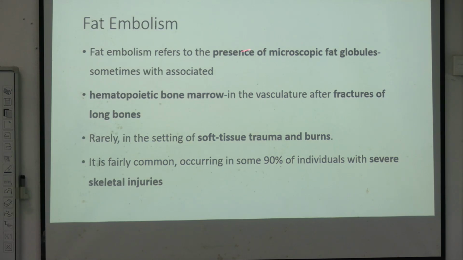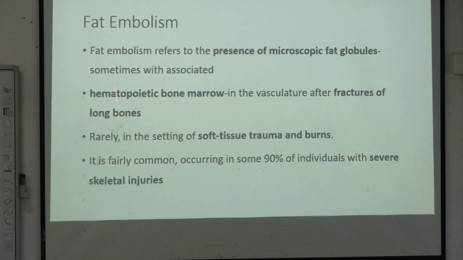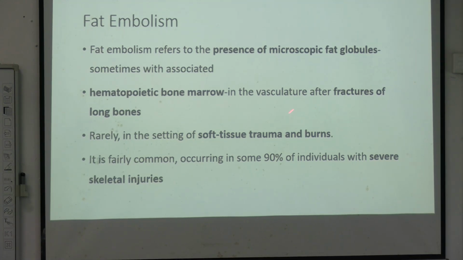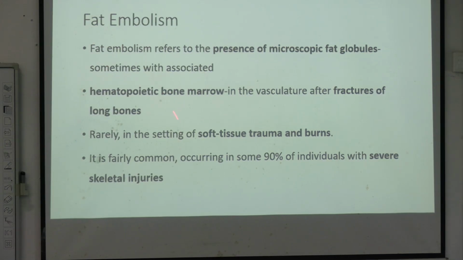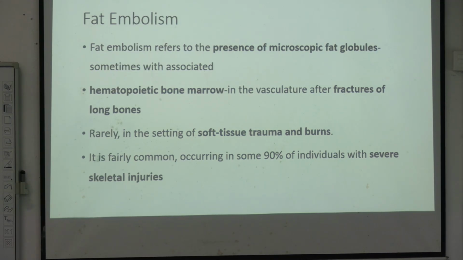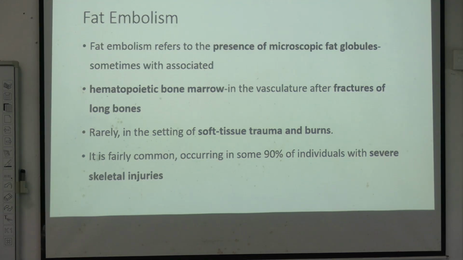Now fat embolism. This is the presence of microscopic fat globules inside the circulation. So what happens is, whenever there is fracture of a long bone, the hematopoietic bone marrow can cause fat embolism. As we know, much of the bone marrow is formed by fat cells, and as age increases in a person, more and more fat replaces the marrow spaces.